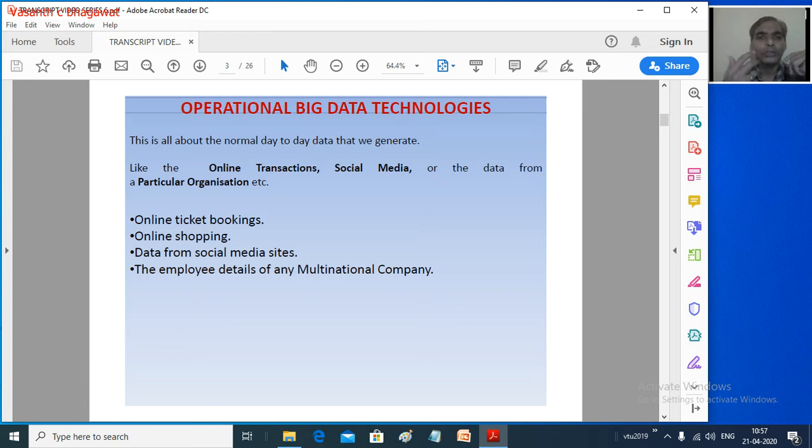You collect all that data and you want to process, analyze and mine it. We call the technology used on these day-to-day activities operational big data. This is the first classification.